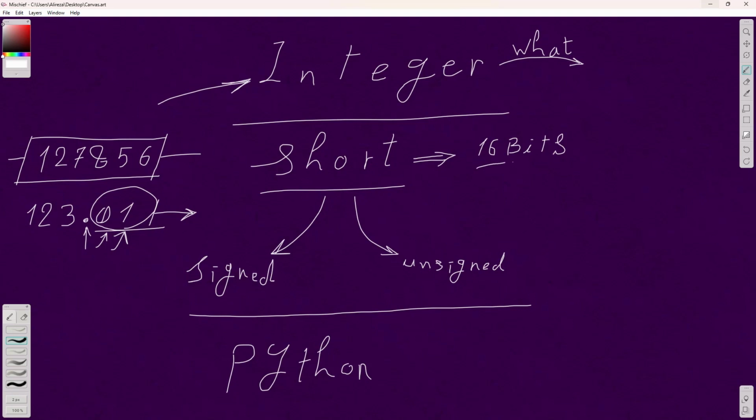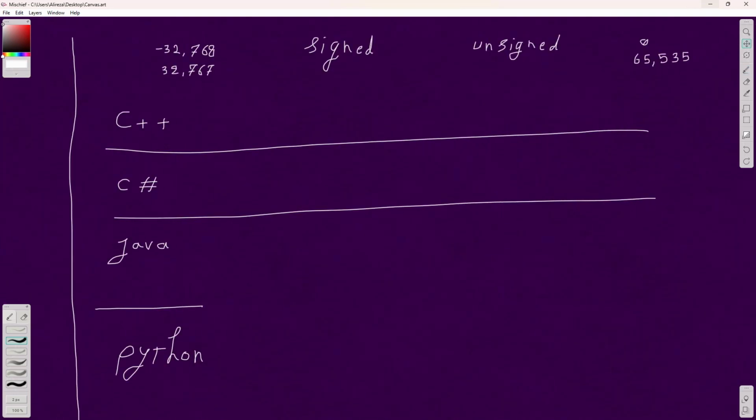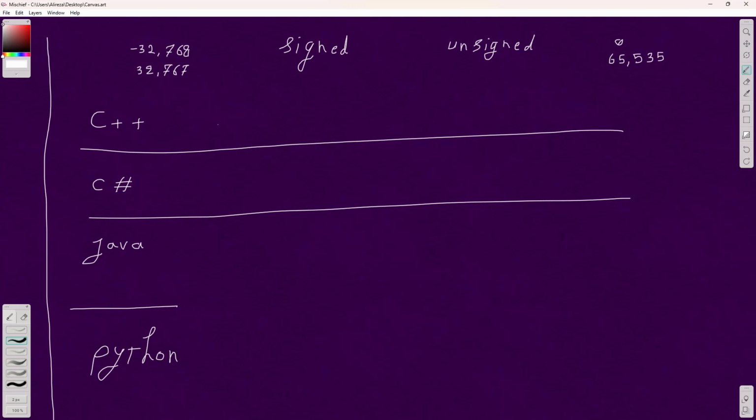Short is the smallest range of integers after the byte, because let's face it, byte is another way of showing integers, a very small range of it, but it's still an integer. So short is a bit bigger in the range of numbers that it can show compared to byte. Now, comparing different languages, C++ has signed and unsigned ranges.